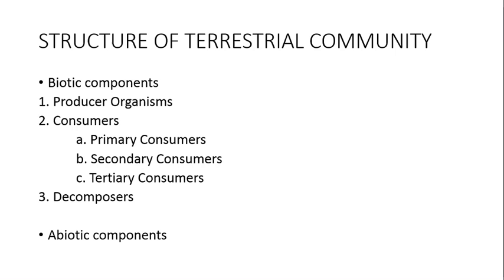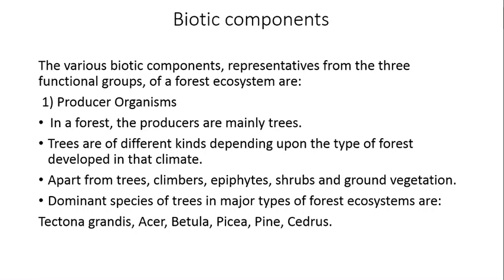Then further, what is the structure of terrestrial community? What is the basic structure of terrestrial ecosystem and community? The community structure is divided into two types, that is biotic components and abiotic components. The biotic components are divided into three major organisms, that is producers, consumers and decomposers. The various biotic components are representative of three functional groups. They are producers, consumers and decomposers.